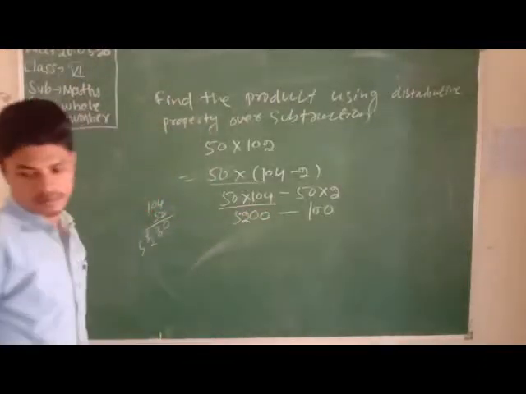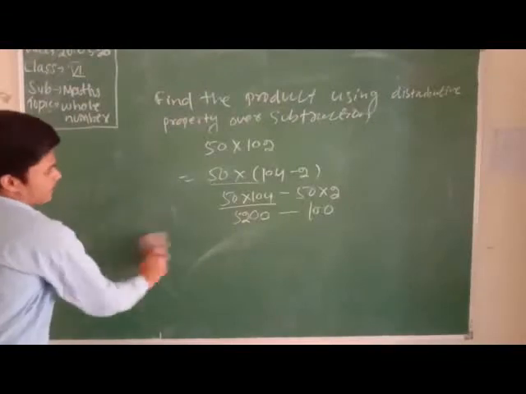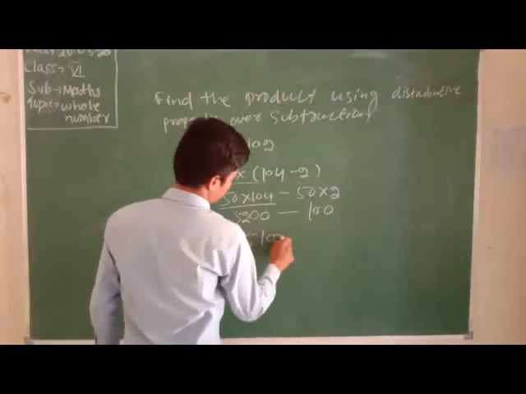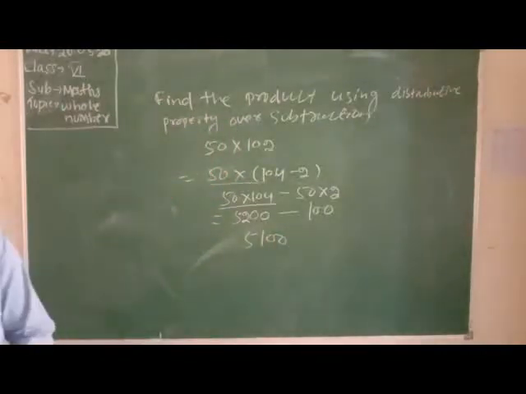Minus 100. 5200 minus 100, the answer is what? 5100. You can use this process and find the answer easily.